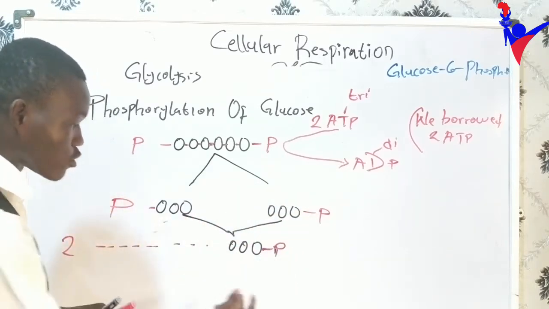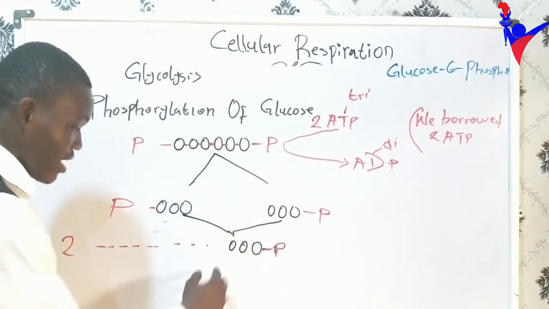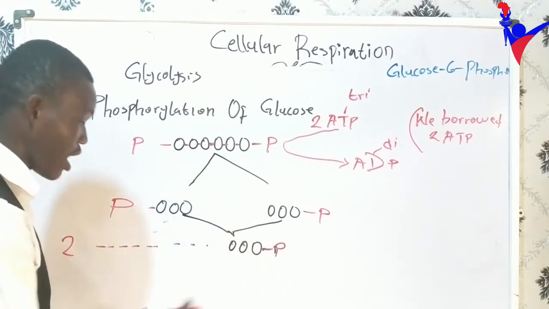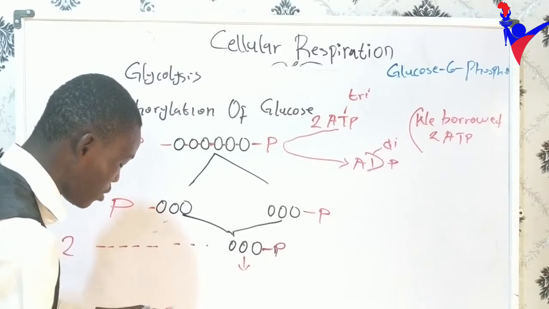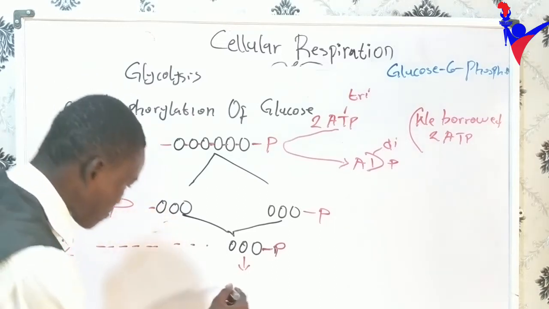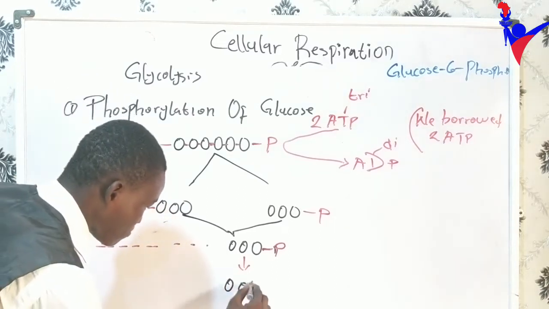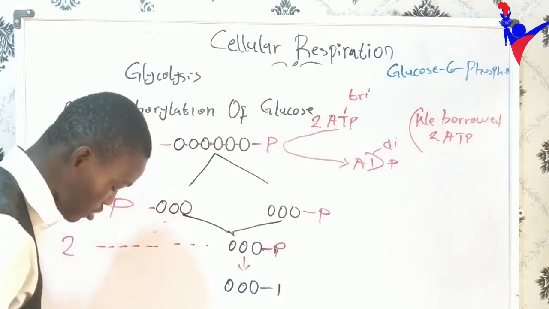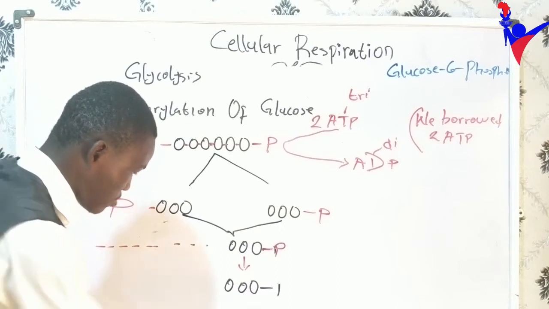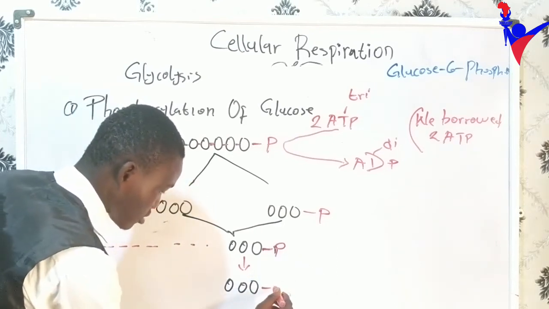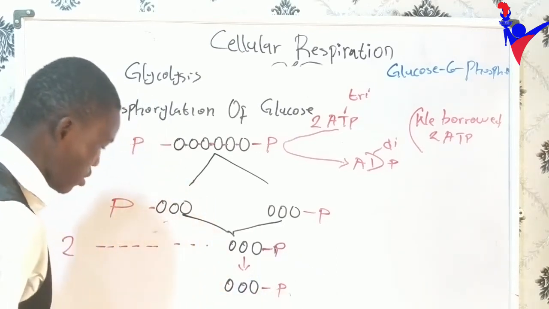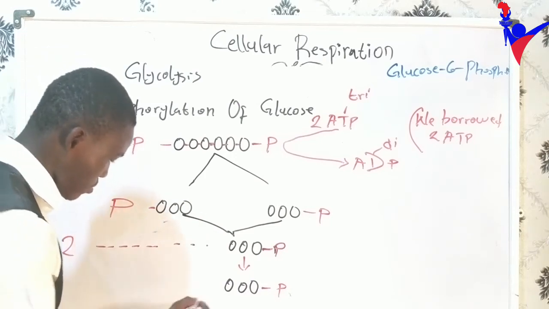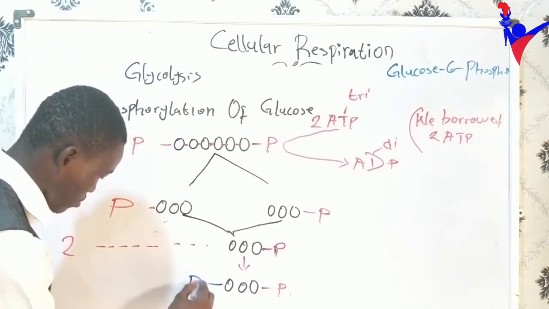We want to phosphorylate it again, so that we can have another ATP. Our product will be something like this.